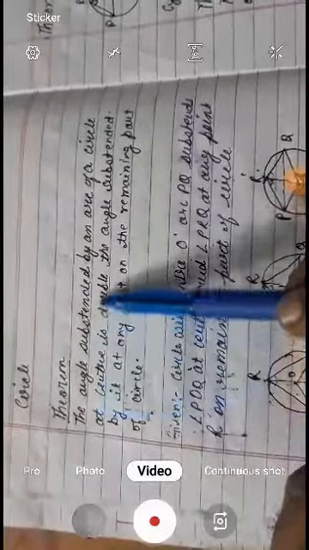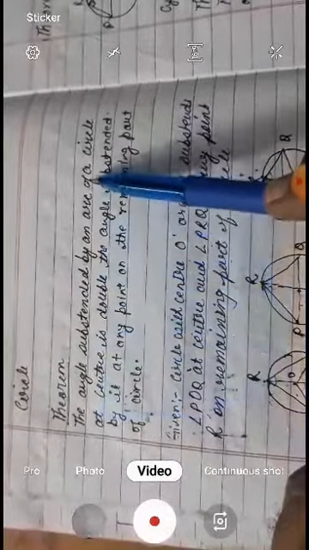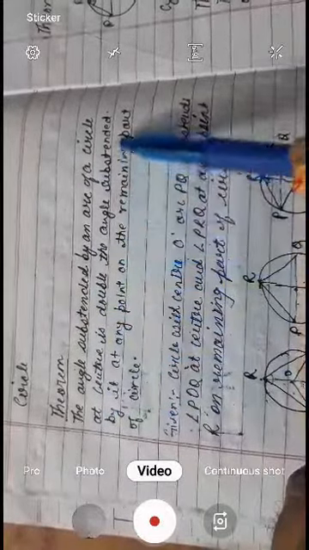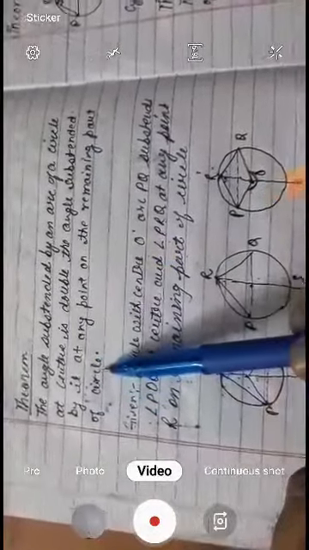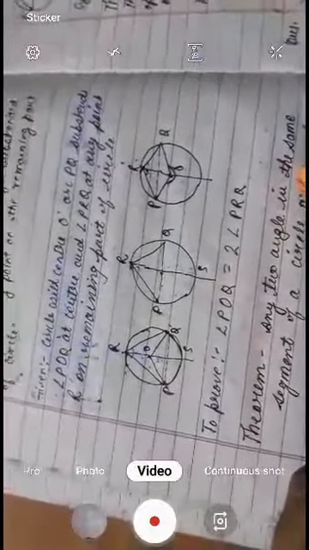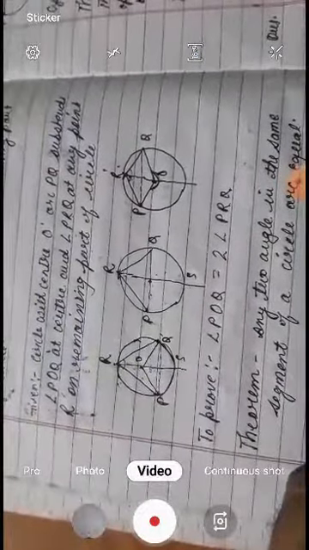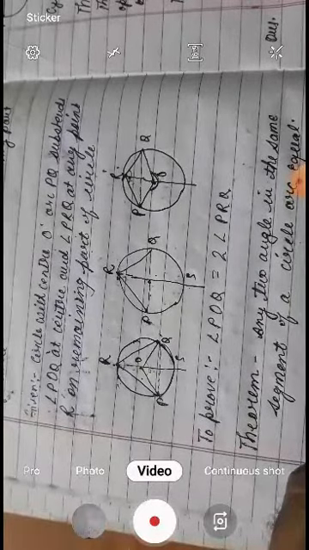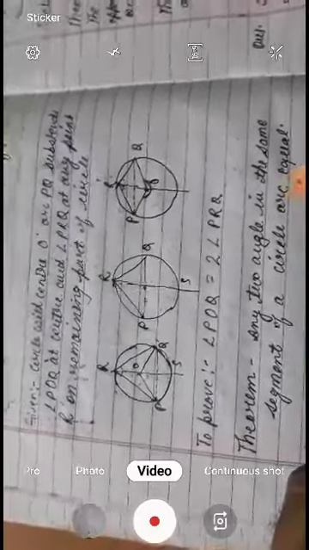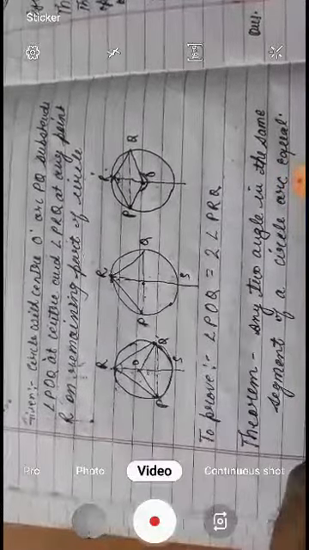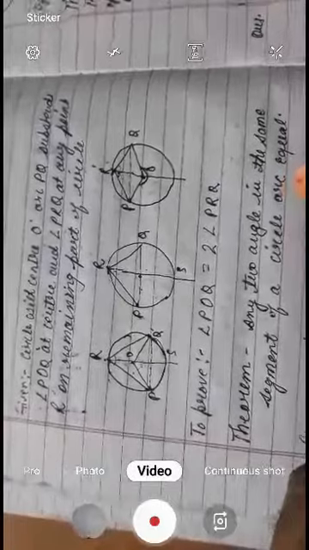Now the next theorem is: the angle subtended by an arc of a circle at the center is double the angle subtended by it at any point on the remaining part of the circle. I am telling you in a very simple way. There is no proving that will come in your exam, only the application will come in your exam. So you may apply the formula. How do we apply it?